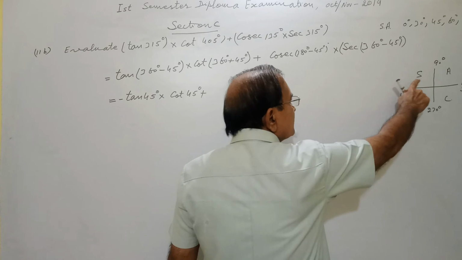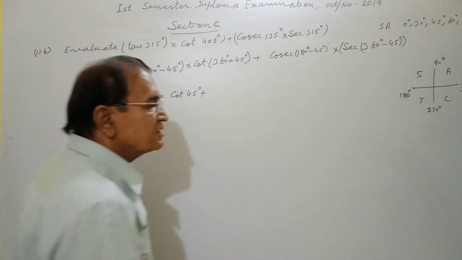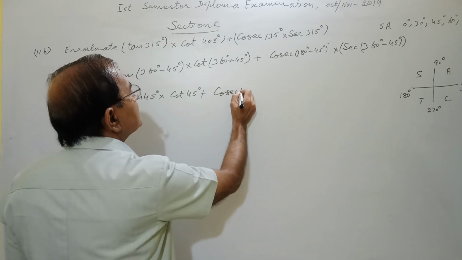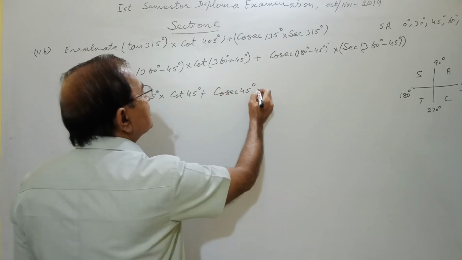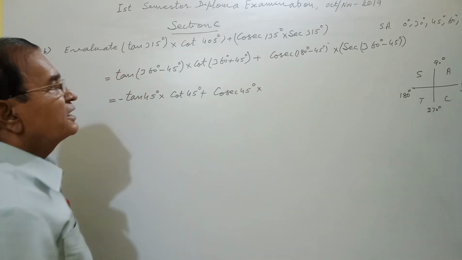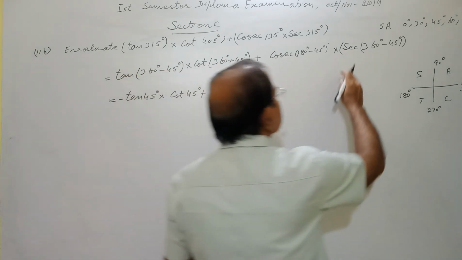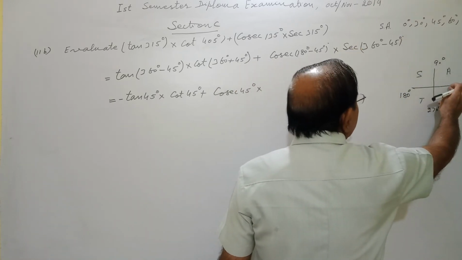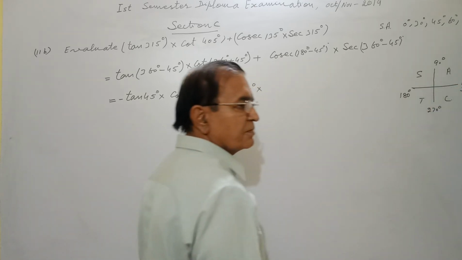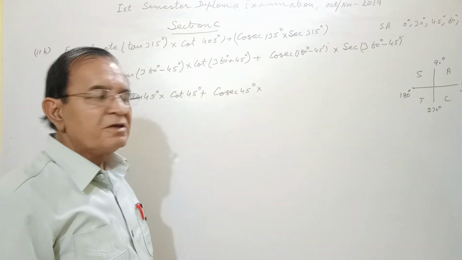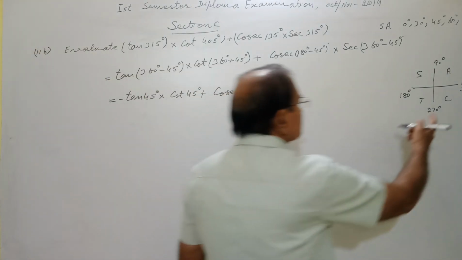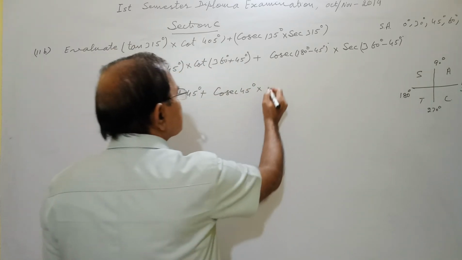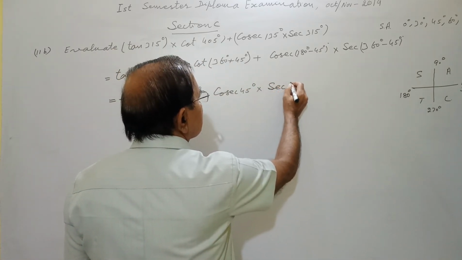In second quadrant sine and reciprocal cosecant are positive, so we will get cosecant 45 degree, into secant 360 minus 45, which is the fourth quadrant. Thus cos and reciprocal secant are positive, so we will get secant 45 degree.